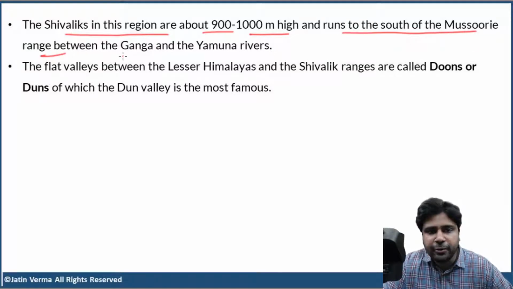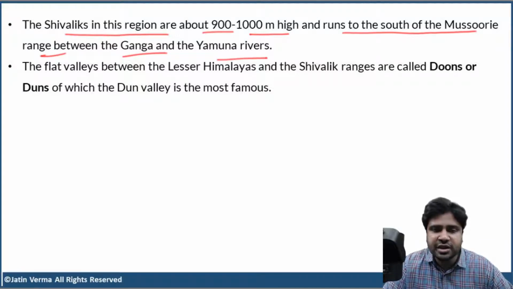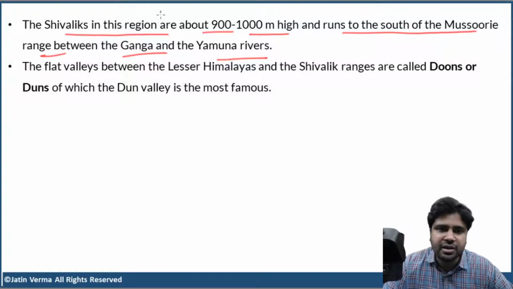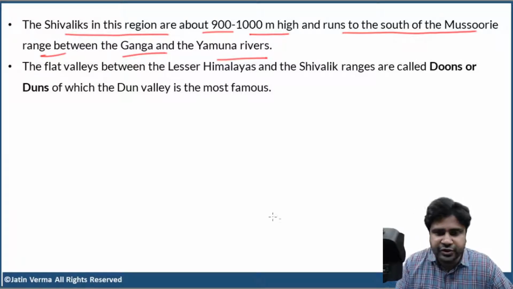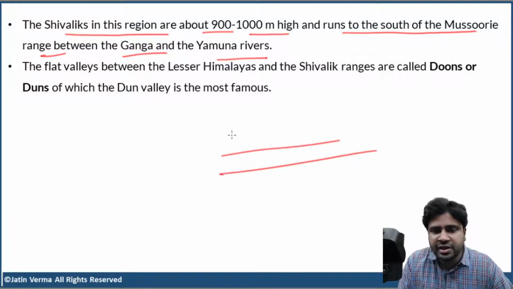Okay? Between the Ganga and the Yamuna rivers. So, Shivaliks in Kumaon Himalayas region are about 900 to 1000 meters high. That means not very high. And they run to the south of the Mussoorie range. Obviously, first you have Shivaliks and then Middle Himalayas and then Greater Himalayas, right?